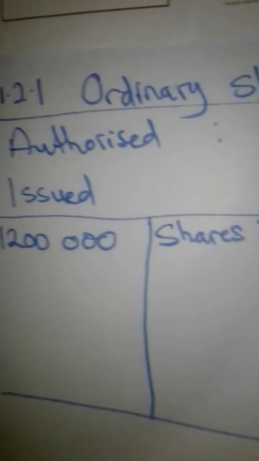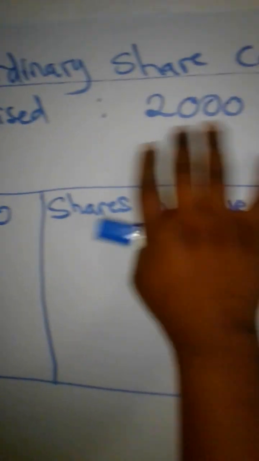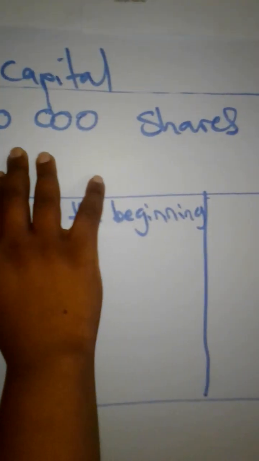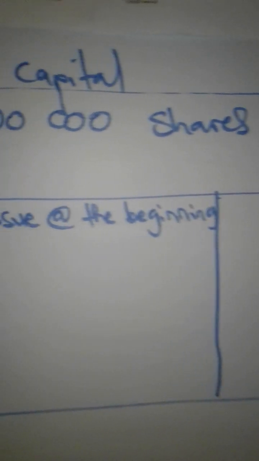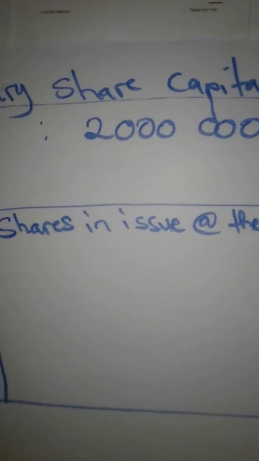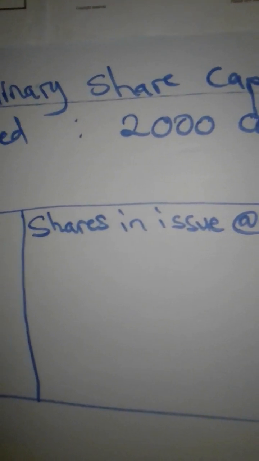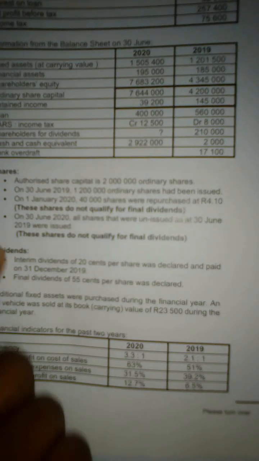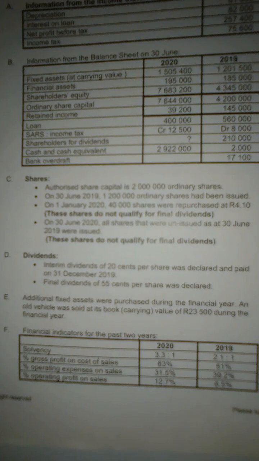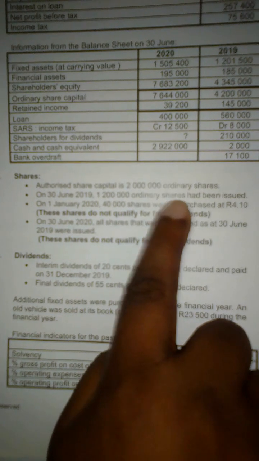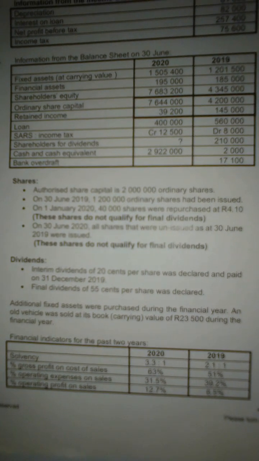Here, ordinary share capital, authorized share capital, they are saying that there are 2 million ordinary shares. Now we need to look at the information that is given in C. The authorized share capital is 2 million ordinary shares, and I've already indicated that.